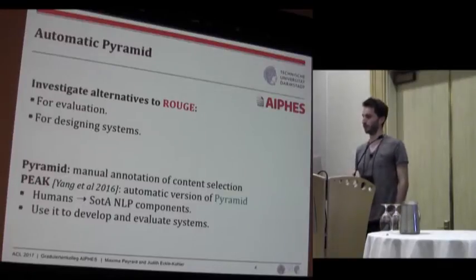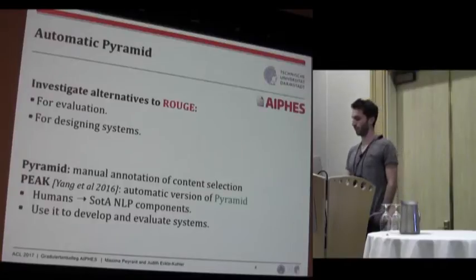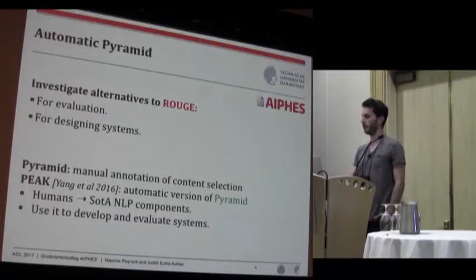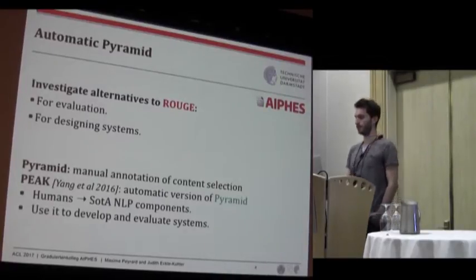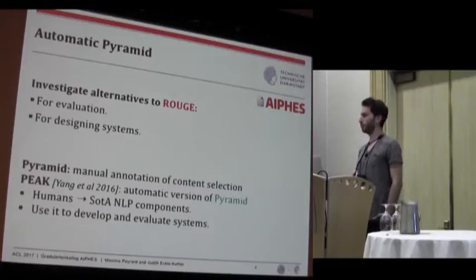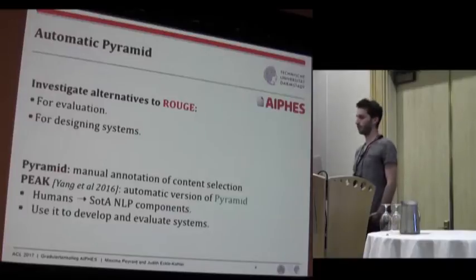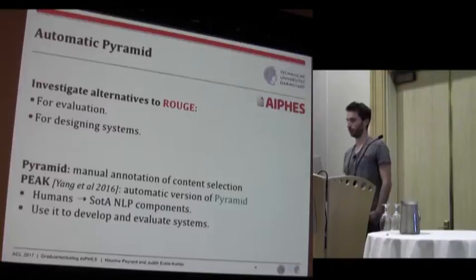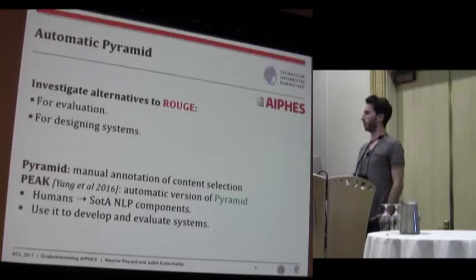But recently there has been some work trying to automate this process of pyramid. The one that we will use in this work is the so-called Peak, which was developed last year, and it automates the process of pyramid by replacing the component that needs human annotation with state-of-the-art NLP components. We will use it both for the evaluation and also for developing our system, which means that we will try to develop a system that optimizes toward this metric.